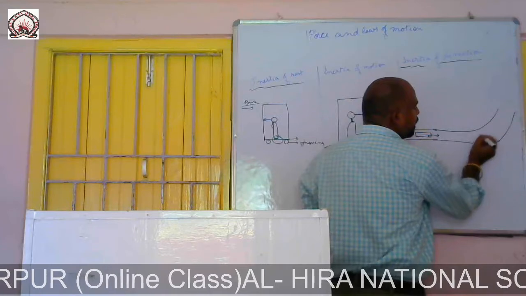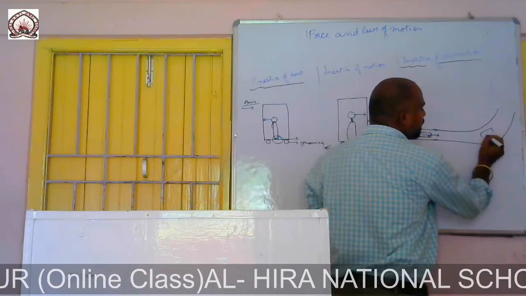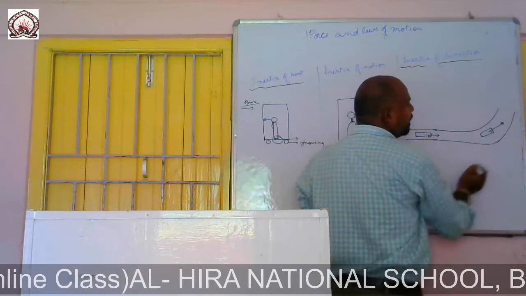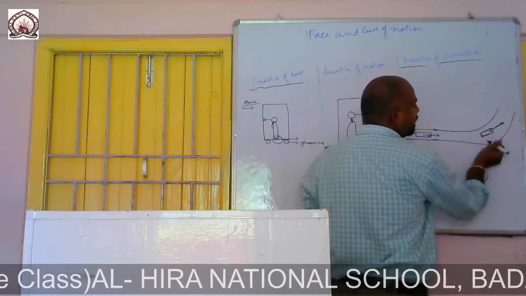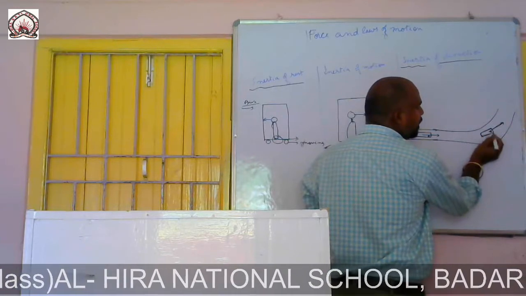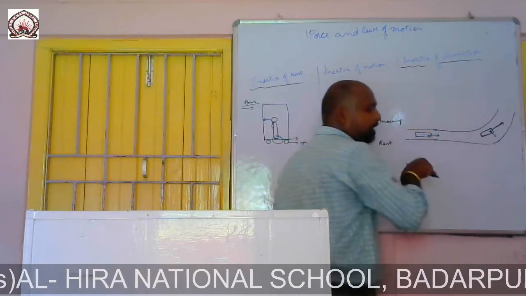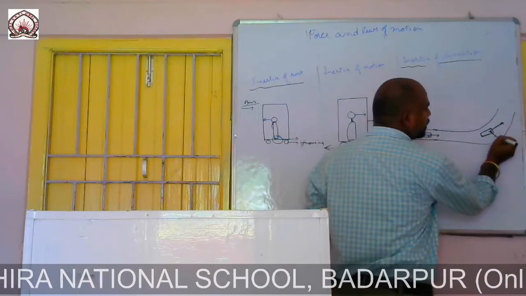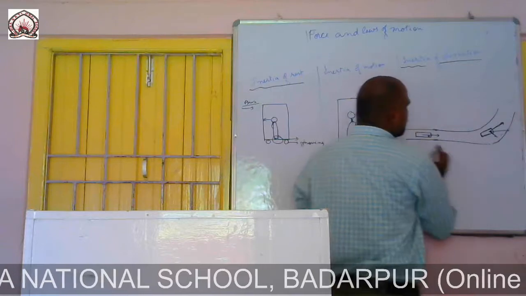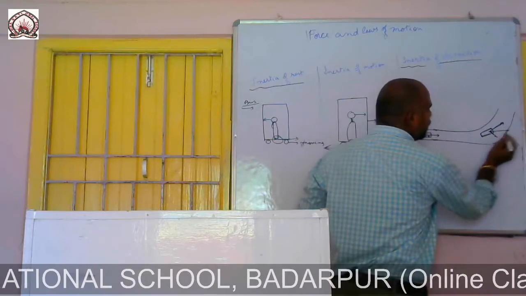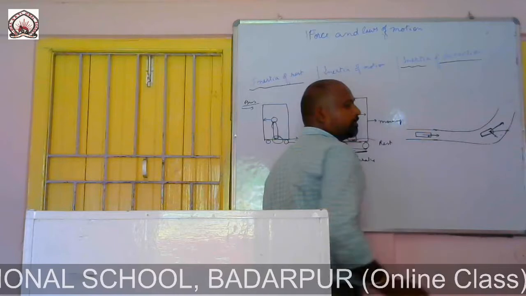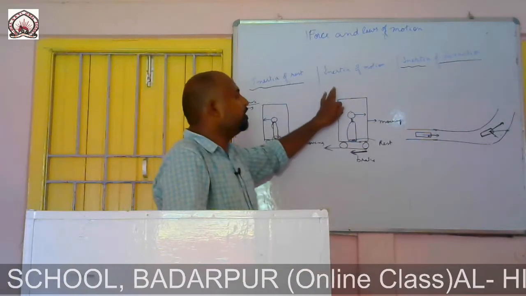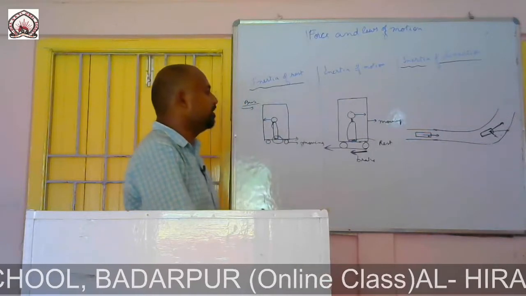When it moves taking a sharp curve, the vehicle moves in this direction, but the tendency of the driver is to move in the outward direction. It tends to remain in the initial direction of the object. Now this is about inertia of rest, inertia of motion, and inertia of direction.